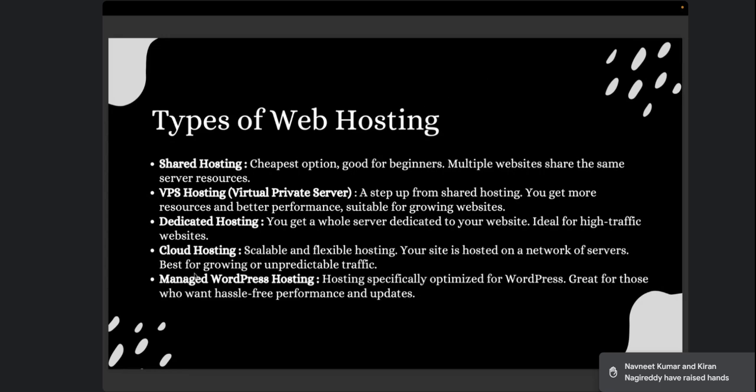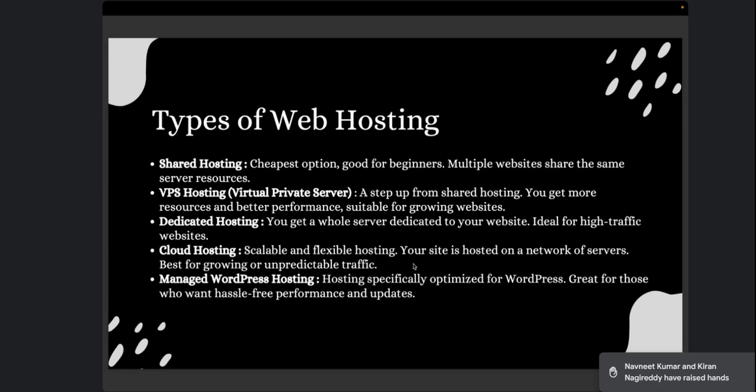Okay, so this is best for growing or unpredictable traffic, just like the example I gave you. Another type of web hosting is managed WordPress hosting. These days, hosting providers are giving you hosting which is already website friendly, and the WordPress installation is already done. This is the type of hosting where the hosting providers themselves give you the support.